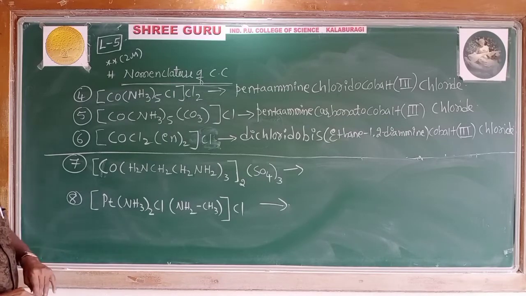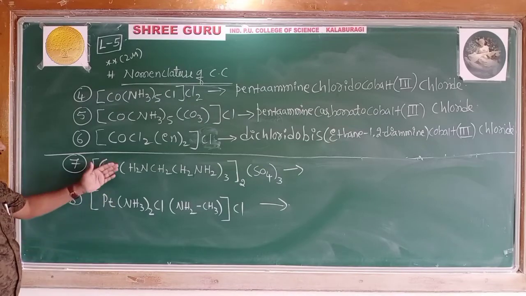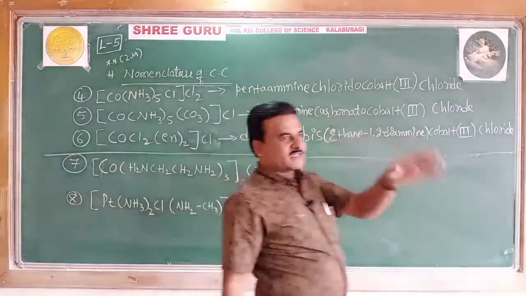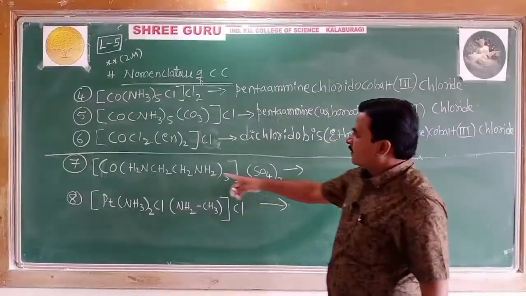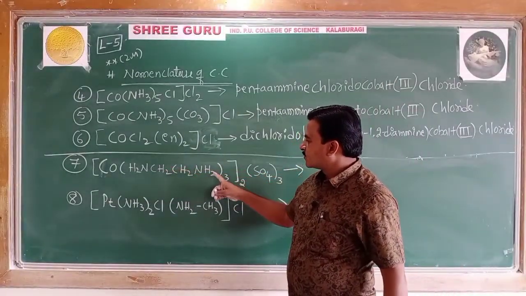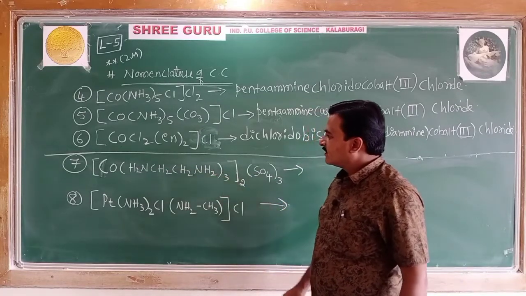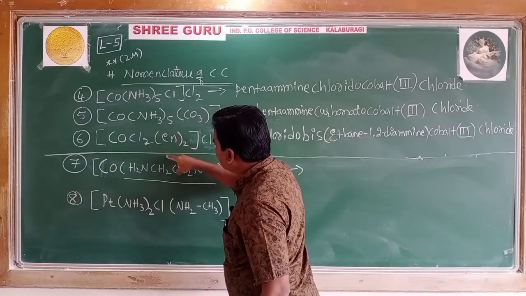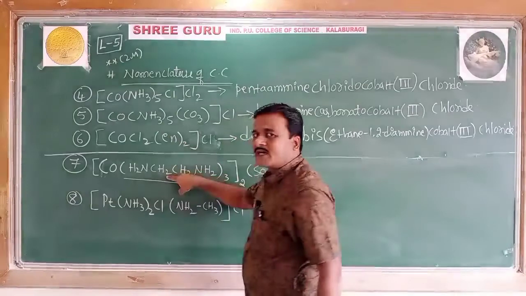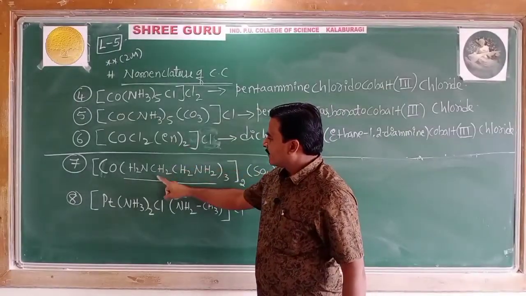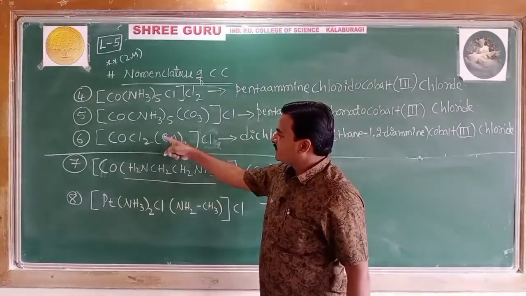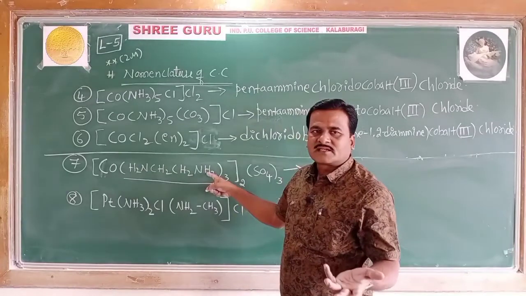Now next is the anionic. Now let us look at these two. How to write the name of this compound? Come on, apply the same rules. Co, NH2, CH2, CH2, NH2 taken thrice. This whole entity is nothing but ethylene diamine, that is ethane-1,2-diamine, but instead of the short form, it was given with the entire formula.